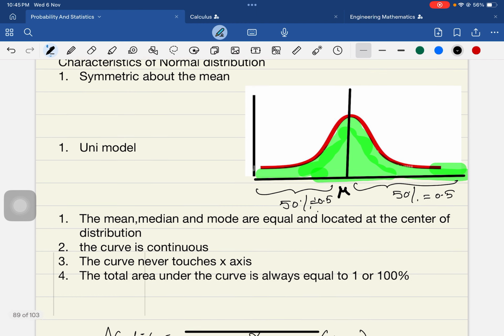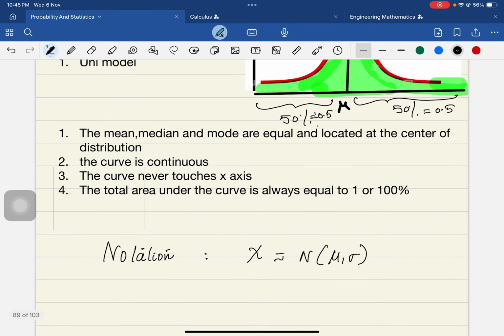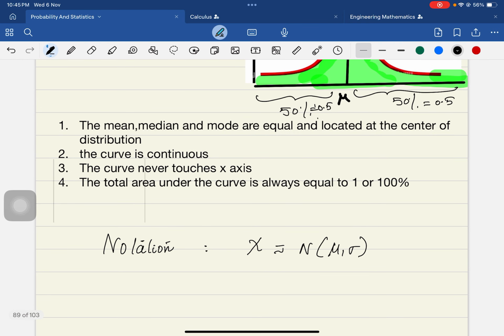This is also called the bell-shaped curve, or we can also call it the Gaussian curve, after the scientist Gauss. The notation for this is X ~ N(mu, sigma), the normal distribution, where mu is the population mean and sigma is the standard deviation. So this is the notation.